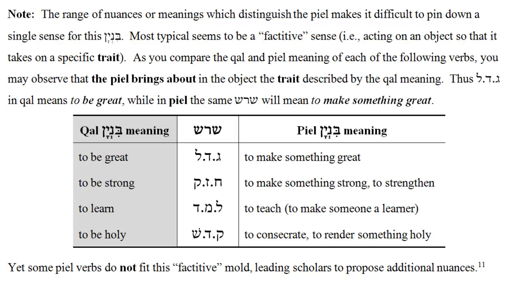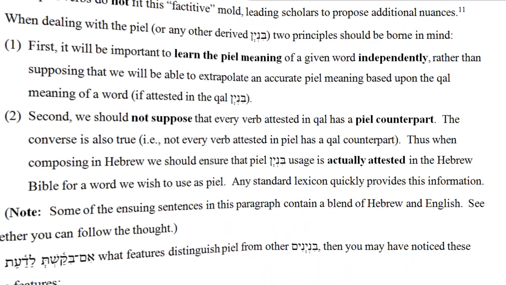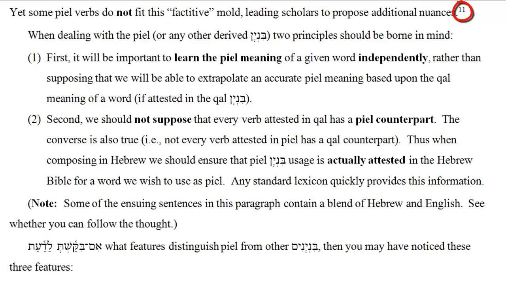Kadash in PL, to consecrate or to render something else holy. A footnote will introduce you to some of the other senses or meanings associated with the PL Binyan. These include resultative, denominative, frequentative, declarative estimative, and pluralizing.